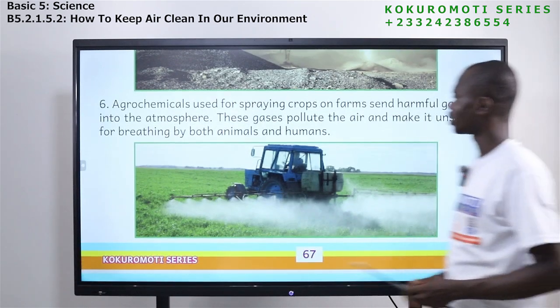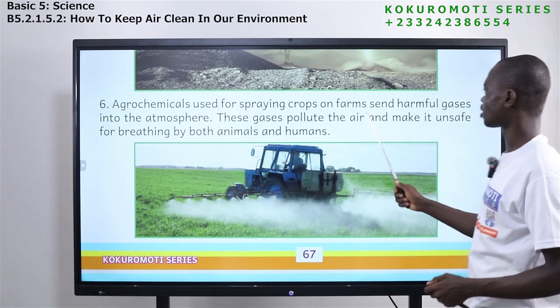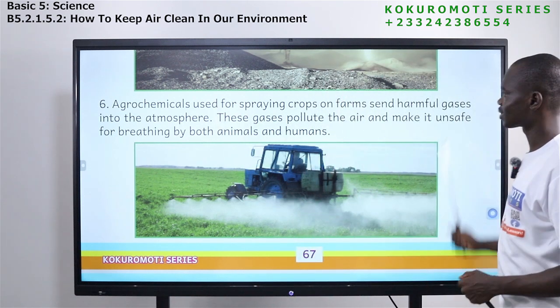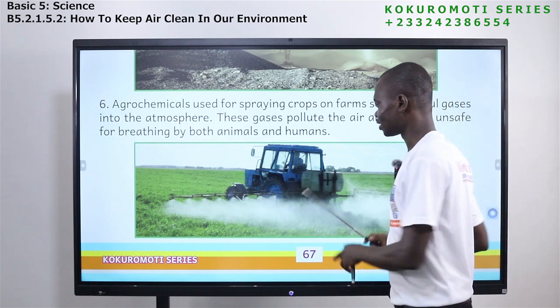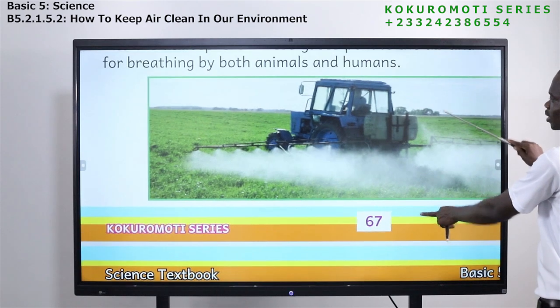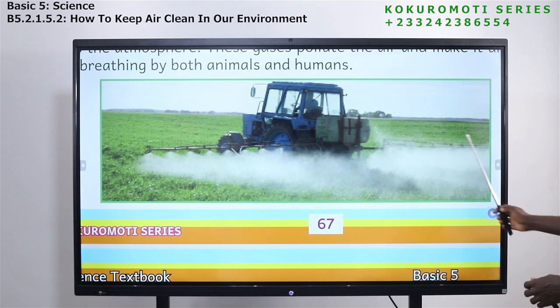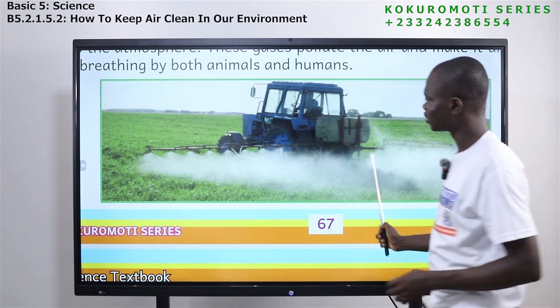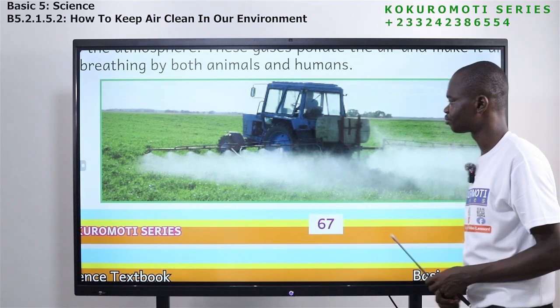The next one is agrochemicals used for spraying crops on farms, which send harmful gases into the atmosphere. So look at this picture. This is a modernized way of farming. You see, the tractor is here, but it is spraying what? Chemicals at the farm.